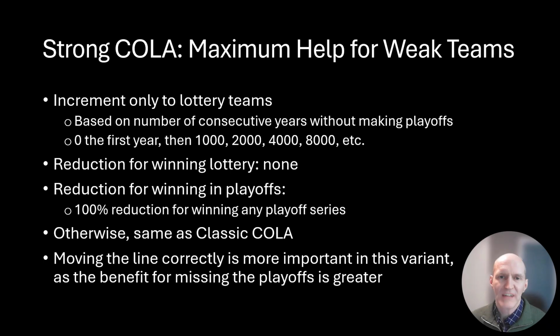Strong COLA is just a demonstration of how much we can possibly do for weak teams. So the increment is only going to go to the lottery teams, but it's going to be based on the number of years without making the playoffs. So you get 0 the first year, you get 1,000 tickets your second year, then 2,000, 4,000, 8,000. So we're going up. The longer you miss the playoffs, you're getting exponentially more tickets each year. Given that, it shouldn't take too long until you make the playoffs.